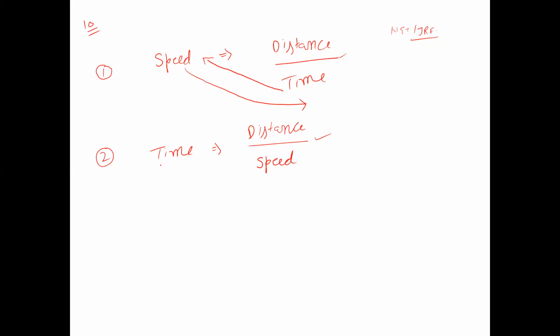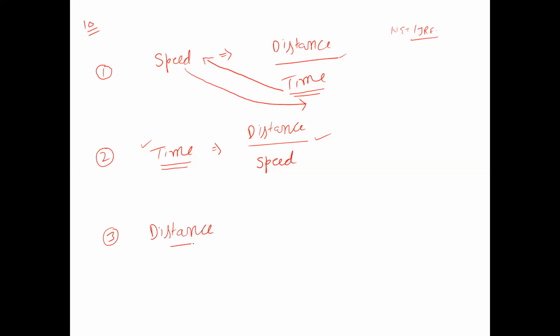Okay, so in this way you can calculate the formula of finding time for any moving object: how much time a moving object shall take to reach a certain distance at a given speed. So this can be the formula for finding time. And I genuinely believe that it's not necessary to tell you that if something is at the denominator on any side, then it will become the numerator on the other side, because I believe that you are mathematically at least this much good. So now this is the last formula. Then we go further to some other basics of this chapter or this concept.